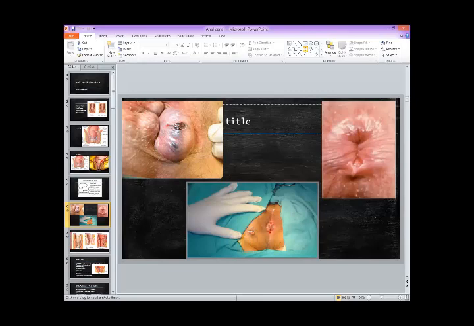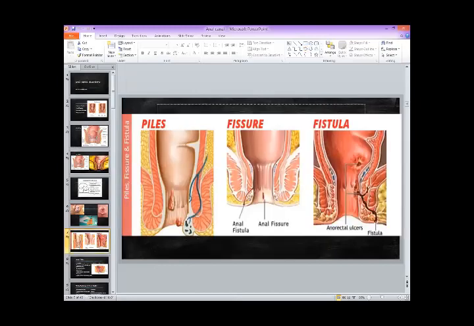This is the external opening of the fistula, and the internal opening would be under the skin from somewhere inside the anal canal. So this is a fistula, this is a fissure and a hemorrhoid on inspection of the anal canal. The previous picture was from the outside, and this is a sagittal section of the anal canal, in which I would try to explain what is the difference between piles, a fissure, and a fistula.